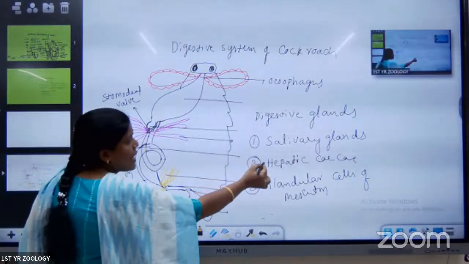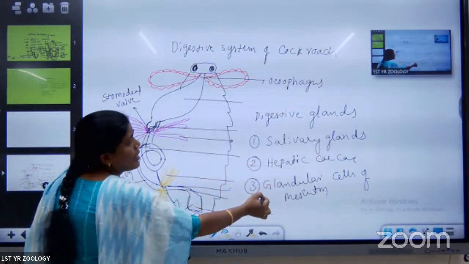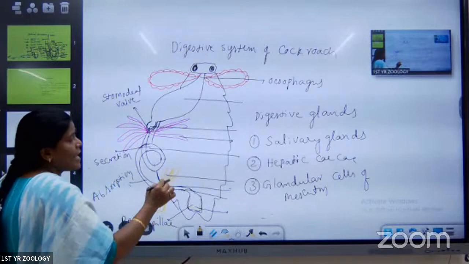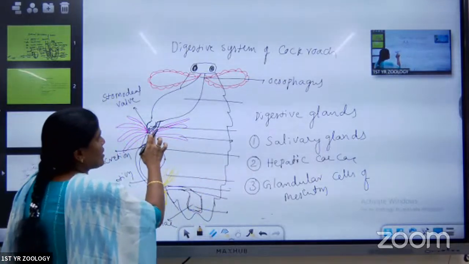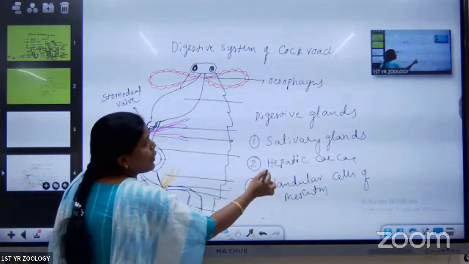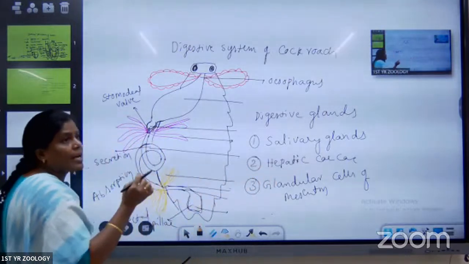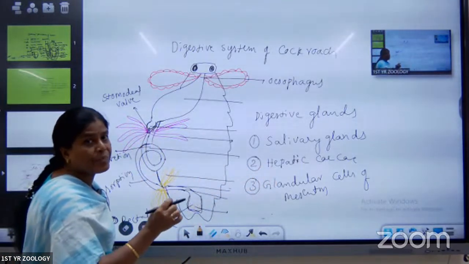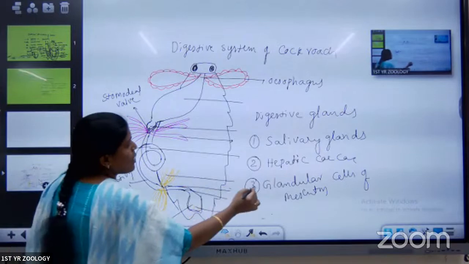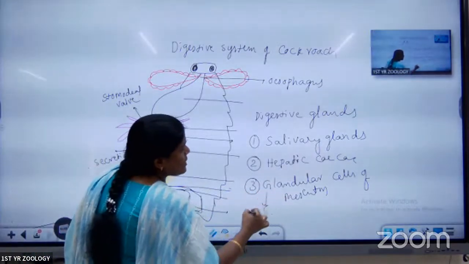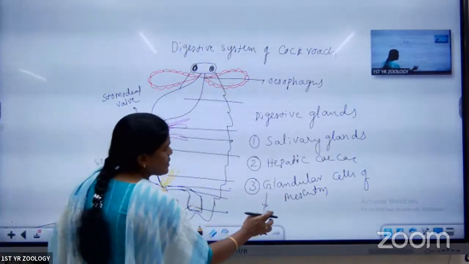First, I explain the hepatic caeca and glandular cells of the mesenteron. First, hepatic caeca: these are finger-like structures. They produce a number of enzymes, which are helpful for digestion. Next are the glandular cells of the mesenteron. They secrete enzymes.